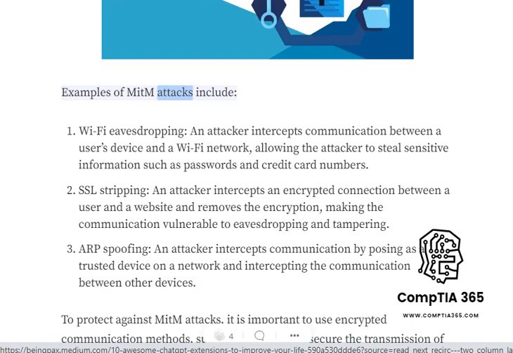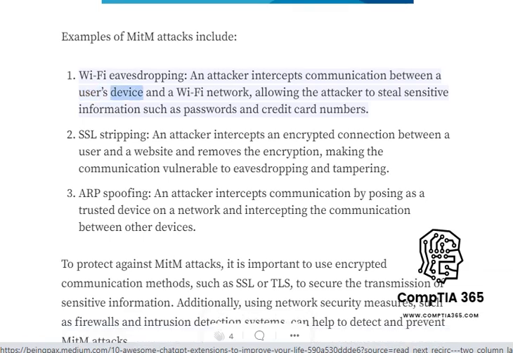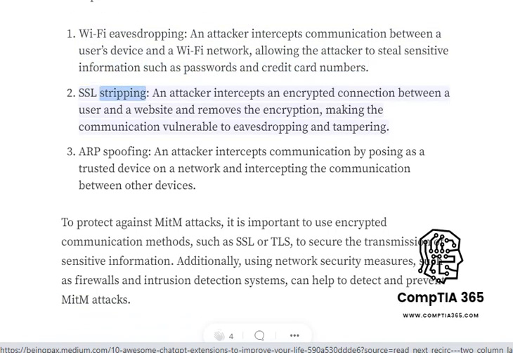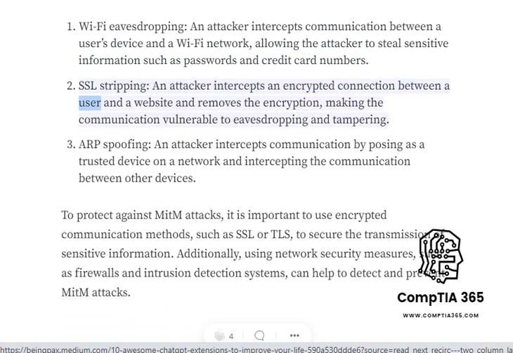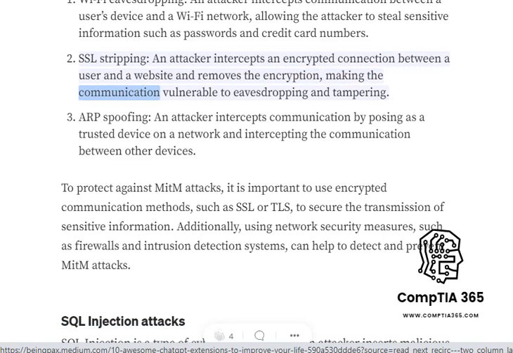Examples of MIT attacks include Wi-Fi eavesdropping. An attacker intercepts communication between a user's device and a Wi-Fi network, allowing the attacker to steal sensitive information such as passwords and credit card numbers. SSL stripping. An attacker intercepts an encrypted connection between a user and a website and removes the encryption, making the communication vulnerable to eavesdropping and tampering.